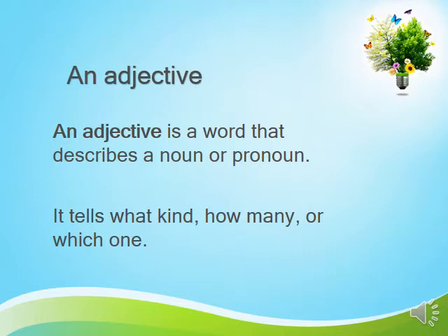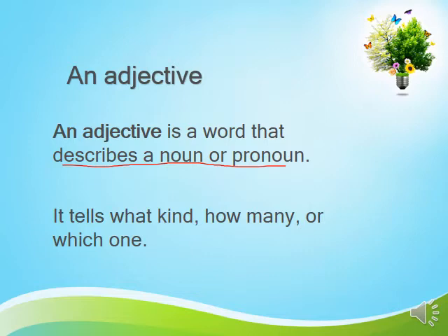So what is an adjective? I think everyone here knows what an adjective is. An adjective is a word that describes a noun or a pronoun. So it's a word that describes a noun. So what is the noun? The noun is a name of a thing or an animal or a place. It's a name. When I say a noun, you have a vision in your mind about this noun.